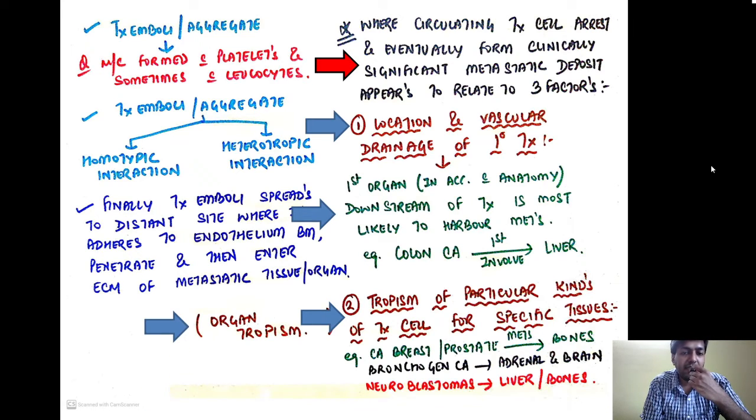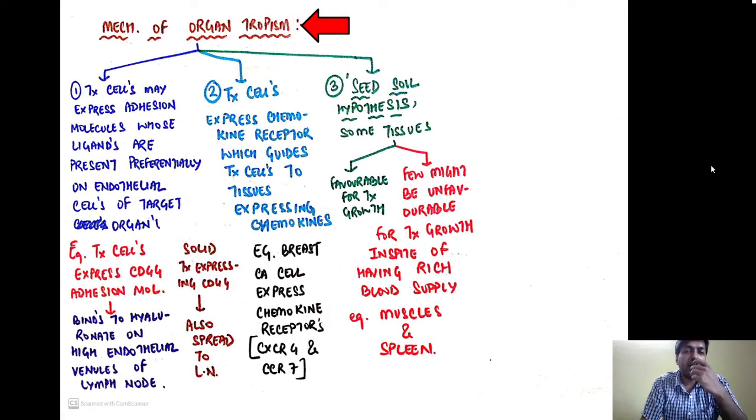For example, cancer of the breast and prostate metastasize to the bones mainly, whereas bronchogenic carcinoma metastasizes to the adrenals and the brain, whereas neuroblastomas metastasize to the liver or the bones. So what is the mechanism of organ tropism?